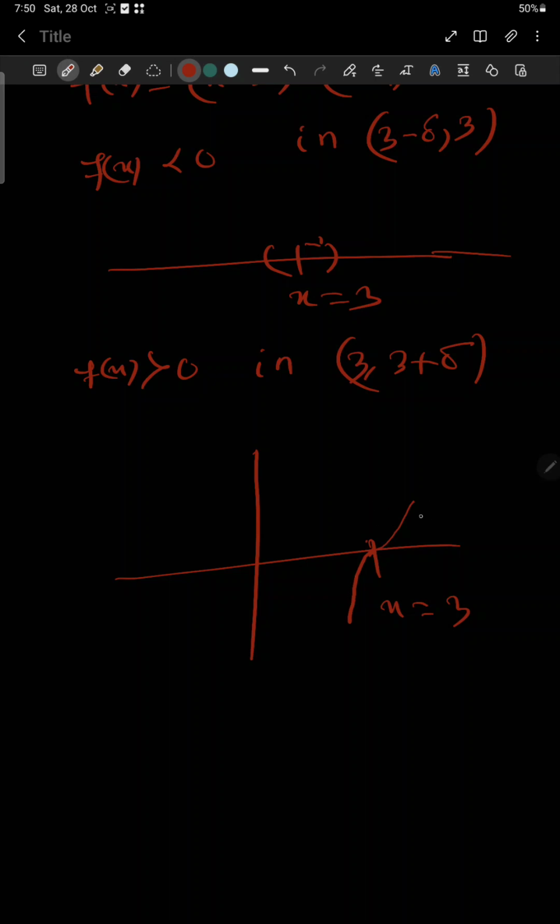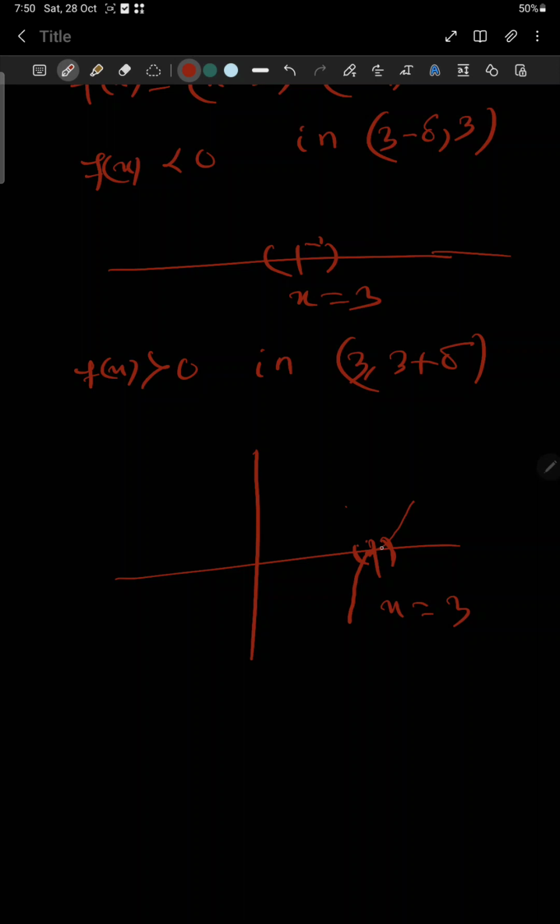Point of inflection means it is neither maximum nor minimum. For a point to be a maximum or minimum, in some neighborhood the value of the function should be either maximum or minimum. But in the left side of this neighborhood it gives negative, means 0 is not a minimum.